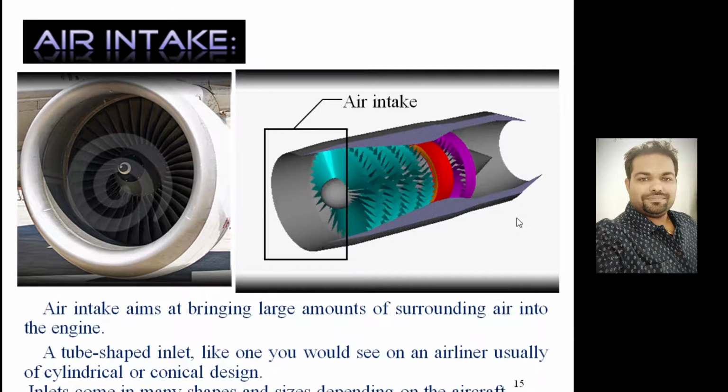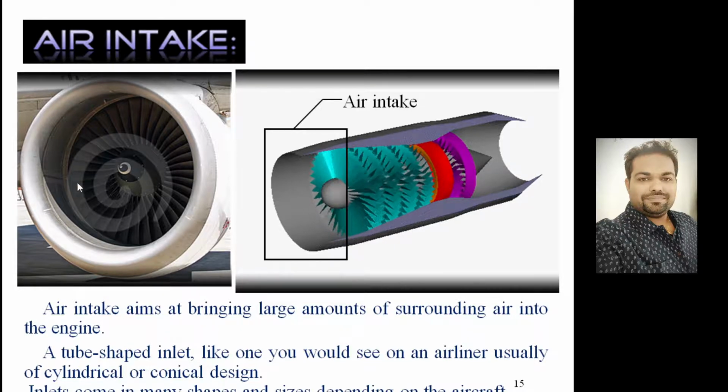So this is the normal working operation of a jet engine. If you look at it component-wise, the air intake will be something like this. If you look at the front side of an engine, it will look like this, right? And this is the spiral, and when it rotates, you will be able to see this. So this is the intake through which air enters. The air intake's purpose is to bring a large amount of surrounding air into the engine. Usually it will be a tube shaped inlet like the one you are seeing here.